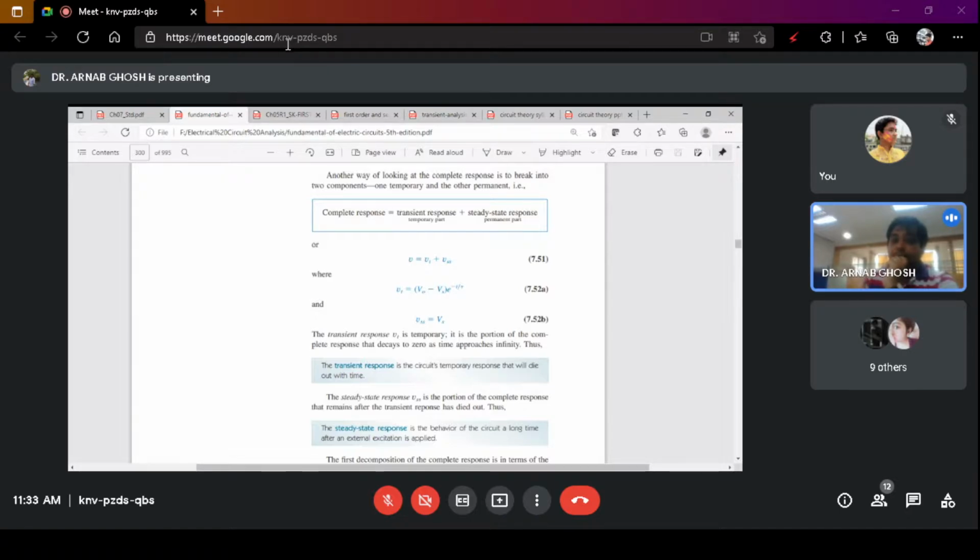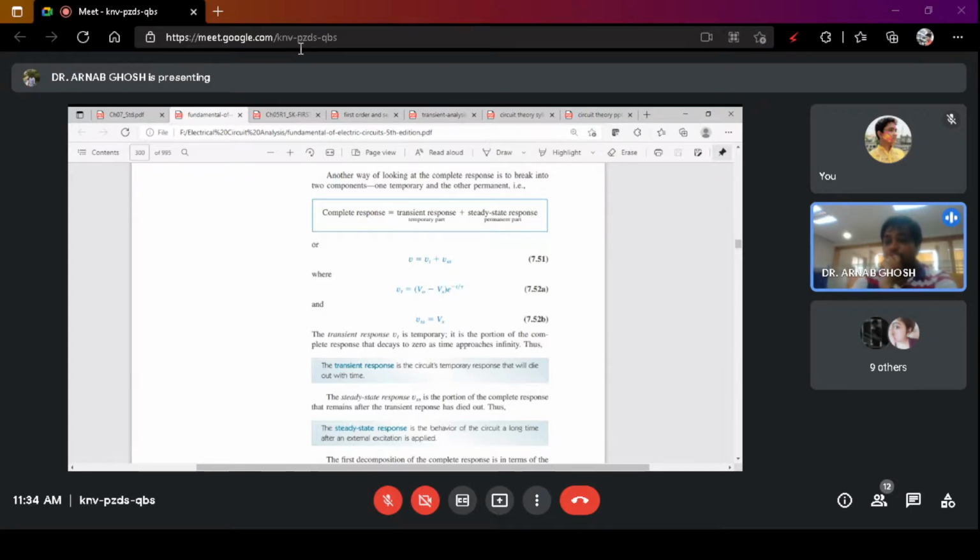The steady state response is permanent because it is entirely dependent upon the external excitation. Till the excitation is present in the circuit, the circuit is going to give that part of the voltage.